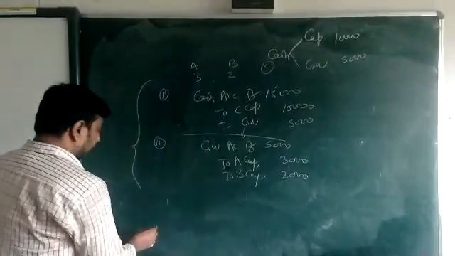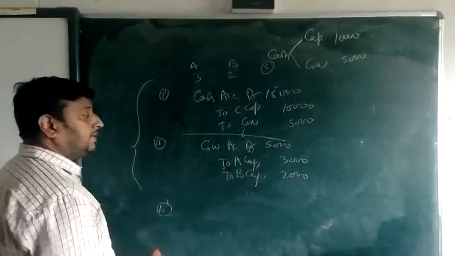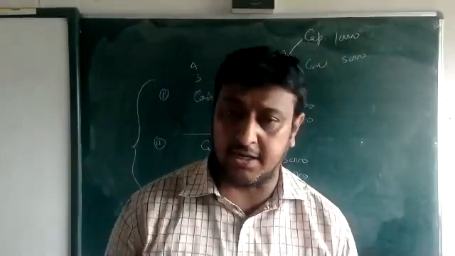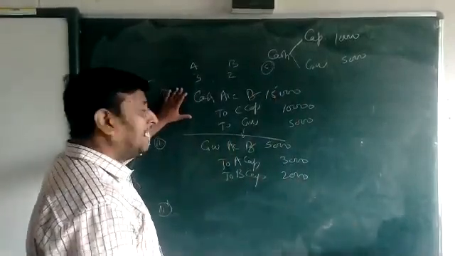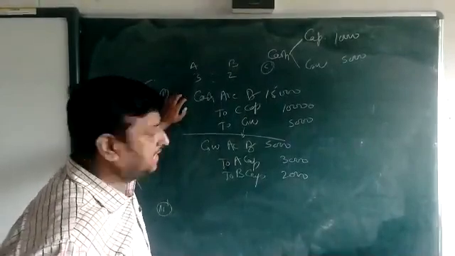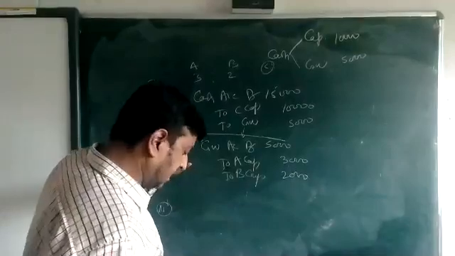Then one more entry is here: the third, when the goodwill is withdrawn by the old partners. First, the new partner comes with capital and goodwill. Then the goodwill is distributed among the old partners, the second entry.